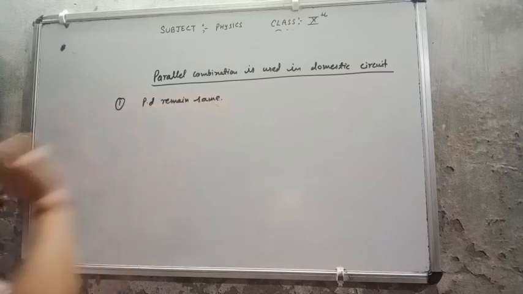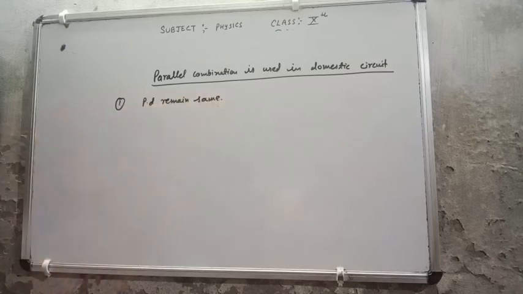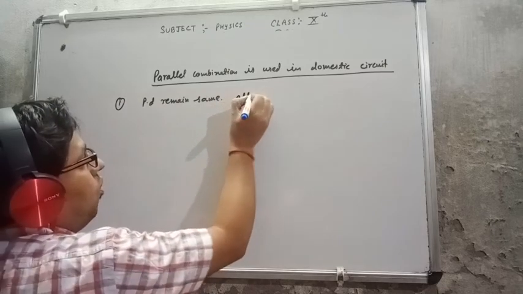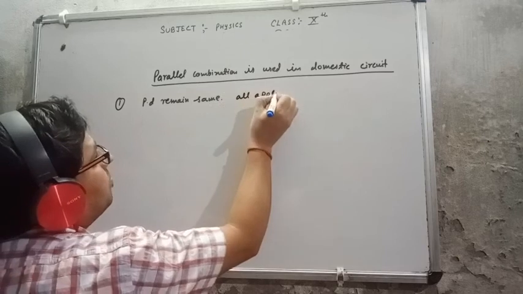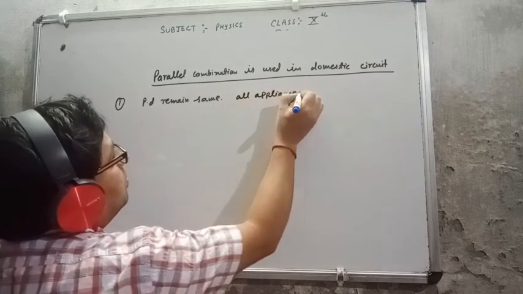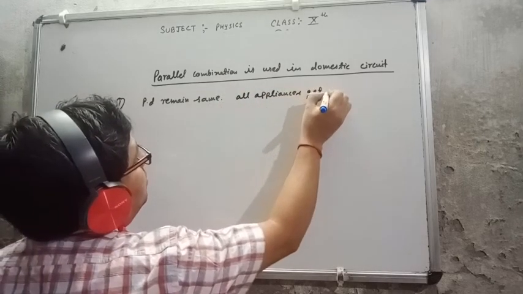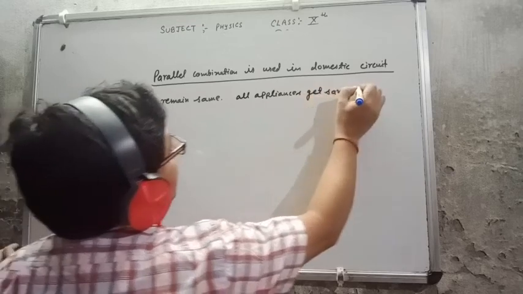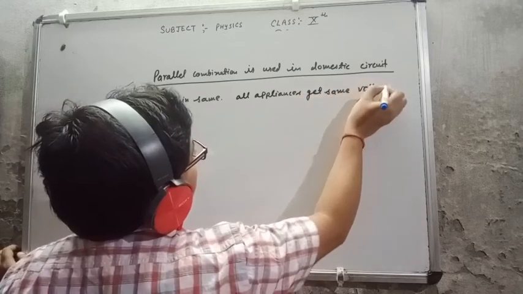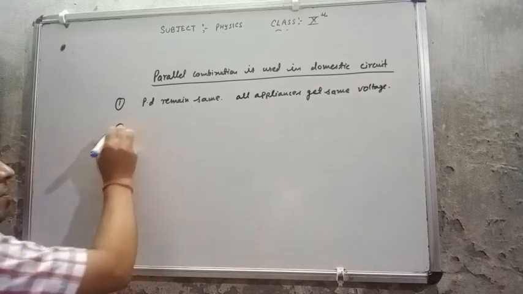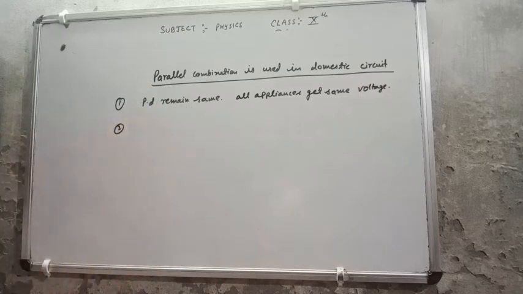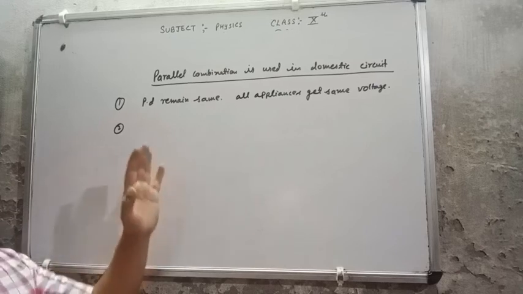That meaning all appliances get the same voltage. After that, the second point, as we know that in parallel combination each and every appliance has a separate switch.